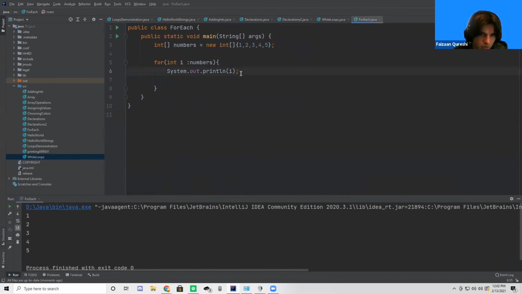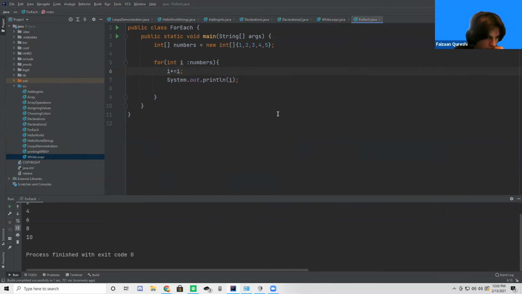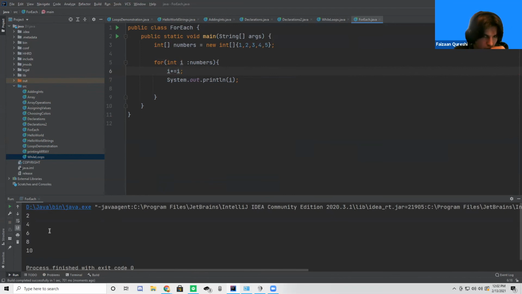So let's say, for example, we want to add all of them up. We could just do, or let's do before this, sum plus equals I. So what's going to happen is it's just going to add all this up, and then we're going to be given, sorry, I messed this up.